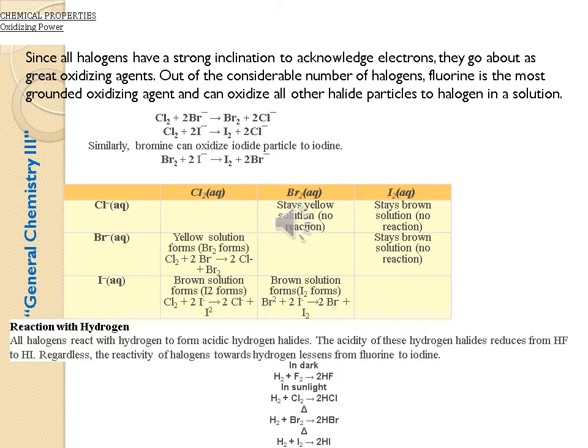These are the reactions. In the dark, hydrogen and fluorine react to give hydrofluoric acid. In the presence of sunlight, hydrogen reacts with chlorine to give 2HCl. H2 plus Br2 in the presence of heat produce HBr. H2 plus I2 in the presence of heat produce 2HI.